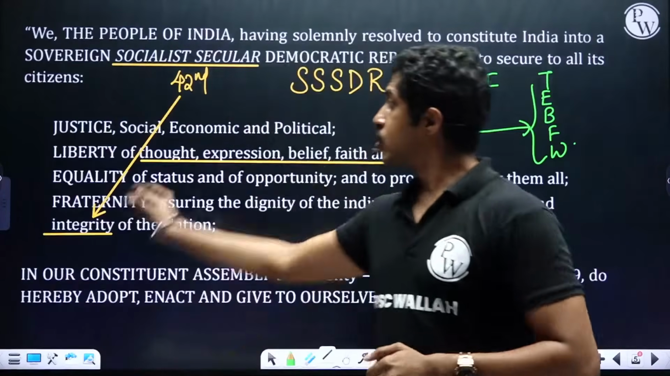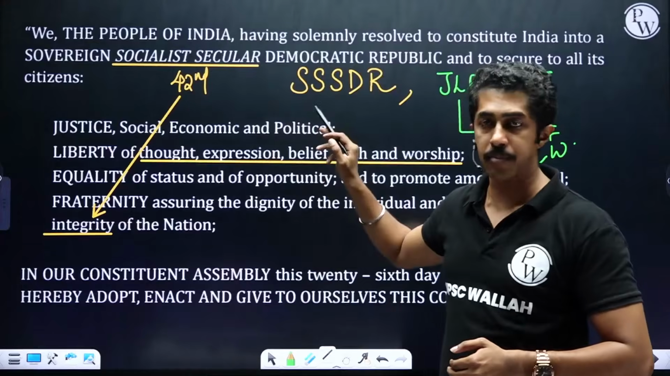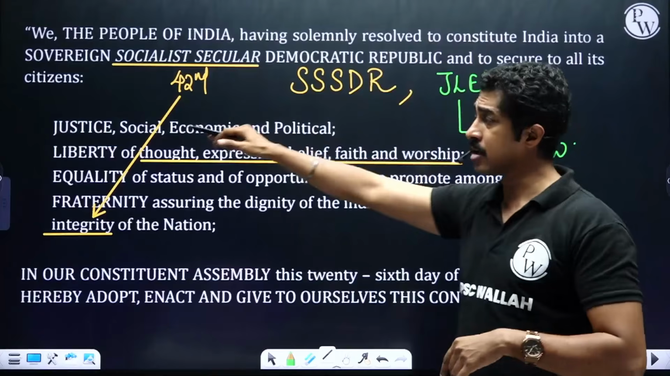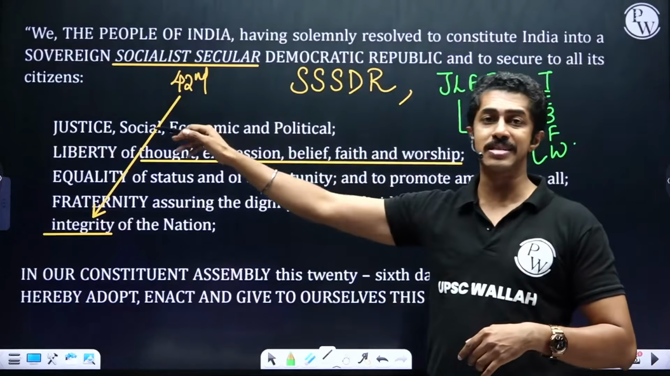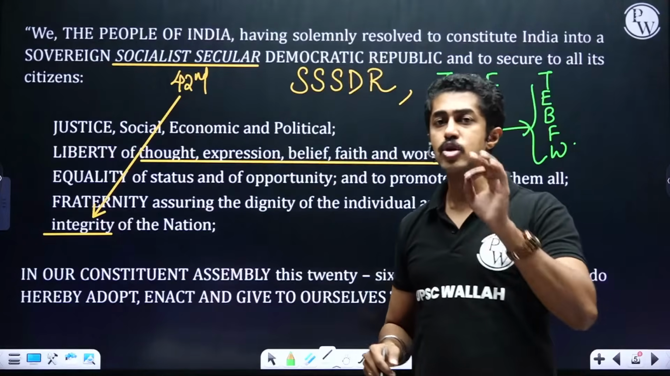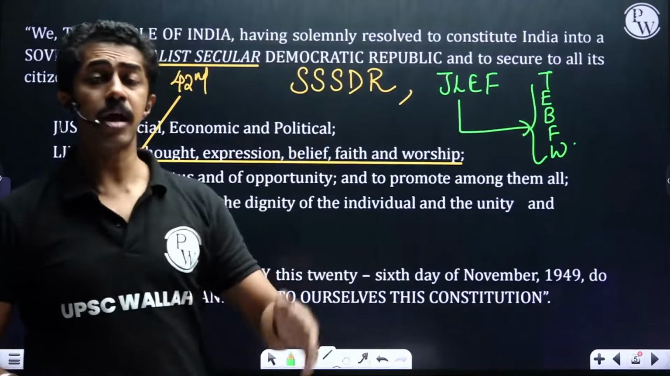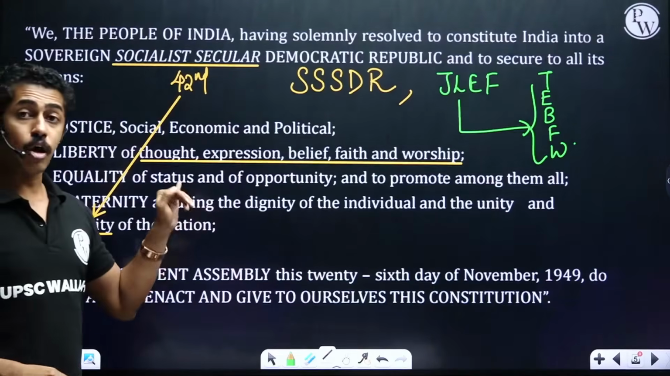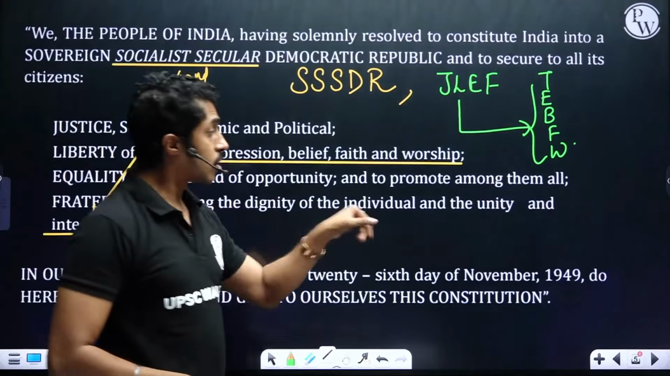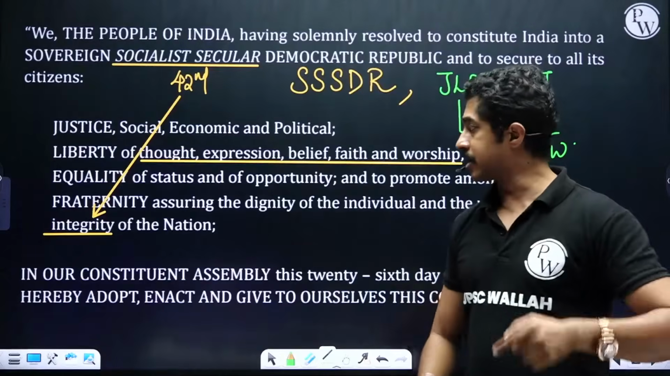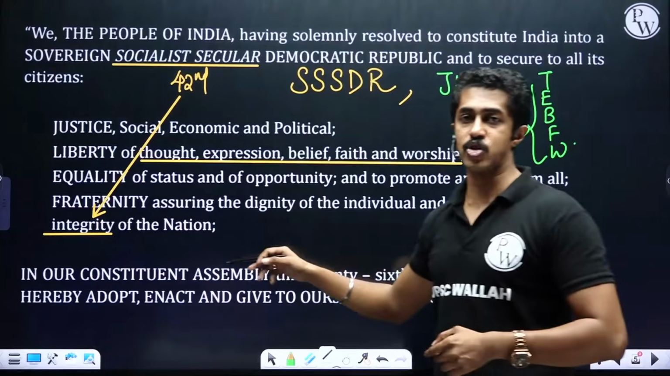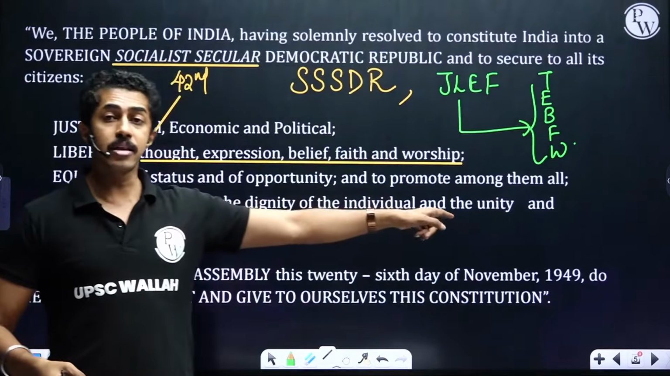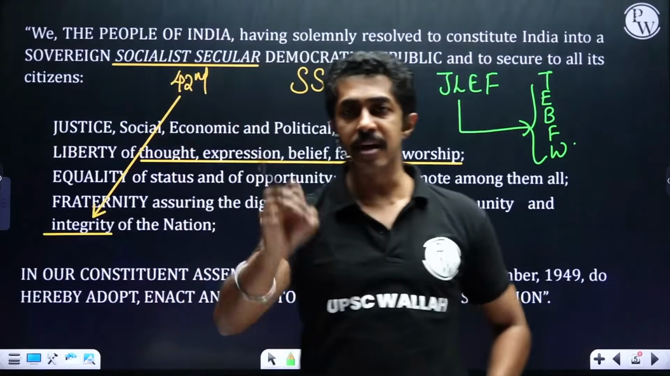So once again, sovereign, socialist, secular, democratic republic, socialist and secular added by the 42nd Amendment. Then to secure to all its citizens justice, liberty, equality, fraternity. Justice: social, economic, political; liberty of thought, expression, belief, faith, and worship. Then equality of status and of opportunity, and to promote among them all fraternity, assuring the dignity of the individual, that is the psychological well-being of the individual, and the unity and integrity of the nation. Integrity also added by